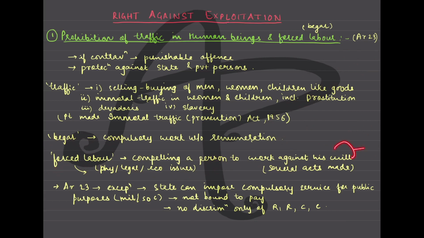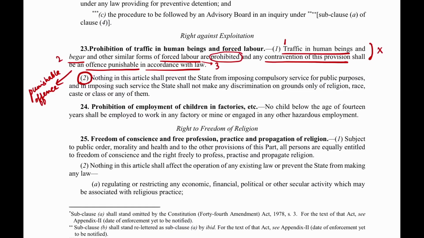So to prevent this from happening, several acts have been made, and we'll see certain examples about it. Now Article 23 also gives an exception. So till this point of time we were discussing clause 1 of Article 23. Now when we say clause 2, it gives an exception to this prohibition.